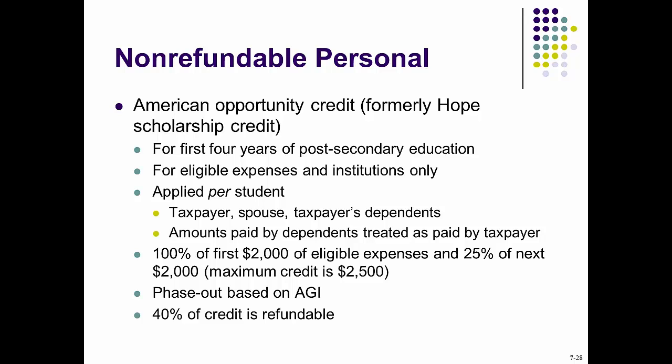For 2014, 40% of the taxpayer's allowable AOC, for anything needed to attend college for the first 4 years, is refundable. For this one, you want to see examples 7-22, 24, and 25 on pages 7-30, 31, and 32.